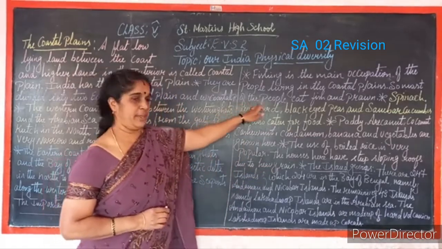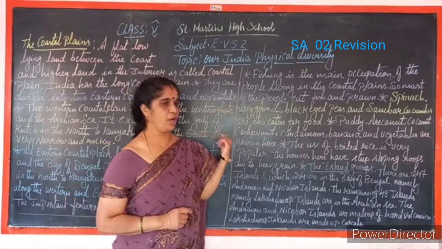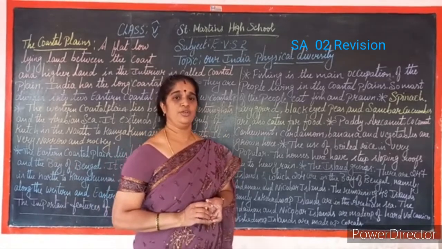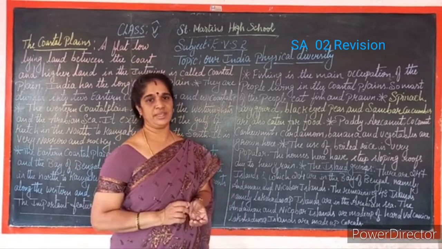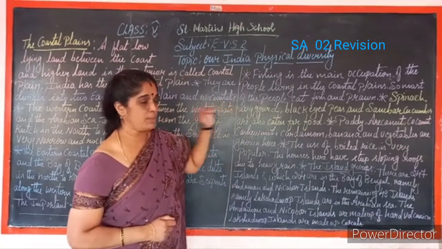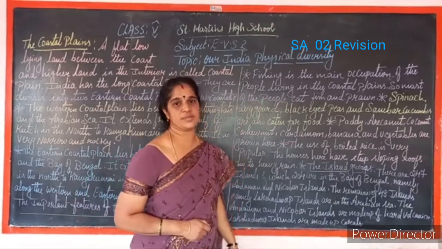So most of the people eat, what do they eat? Fish and prawns. As I am explaining, children, you might be watering your mouth, I think. Is it not? Yummy, yummy seafood. So what do the people living in the coastal plain eat? Most of the people eat fish and prawns.